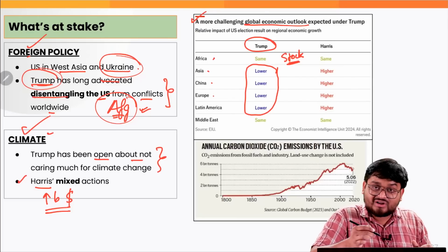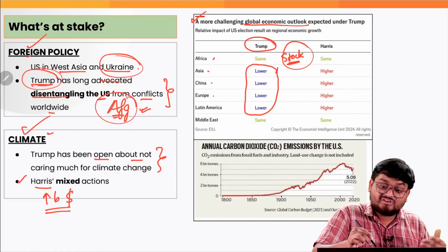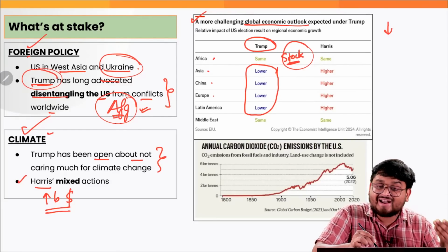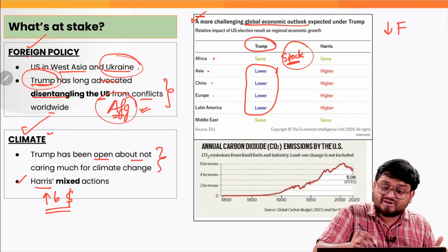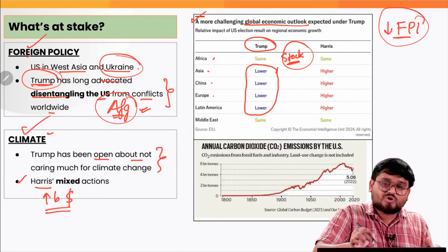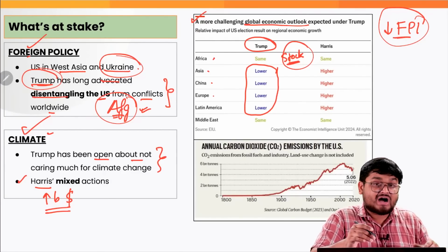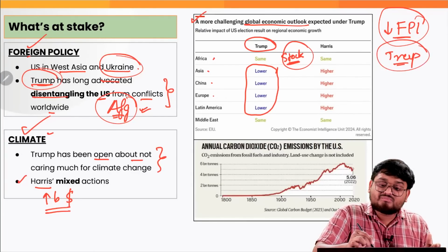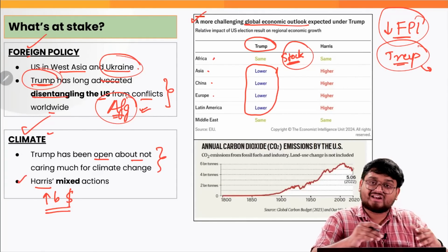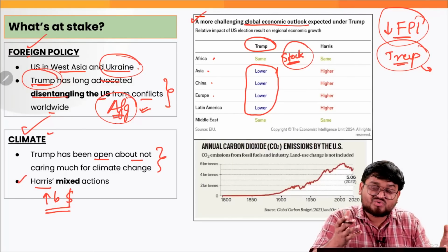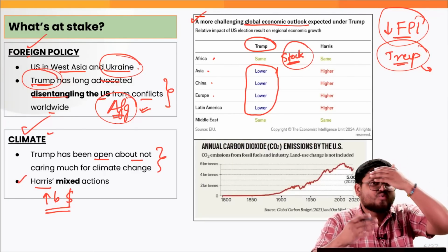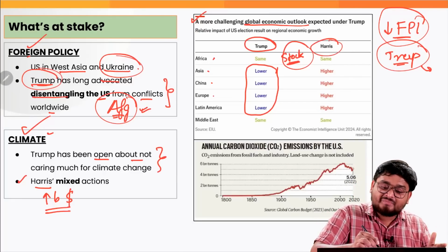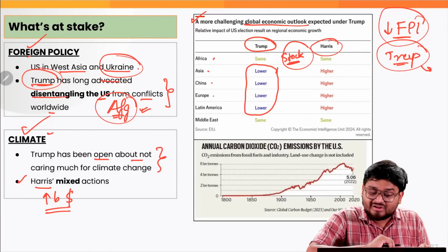That is why, as we have seen yesterday and even today, there is a kind of a stock market crash, because the foreign portfolio investors are not quite sure about what will be the outcome of the elections. If Trump is coming into power, he will be putting across economic sanctions and import tariffs and so on, which will not be facilitating the world trade or liberal economic policies. On the other hand, Harris has a positive economic outlook.